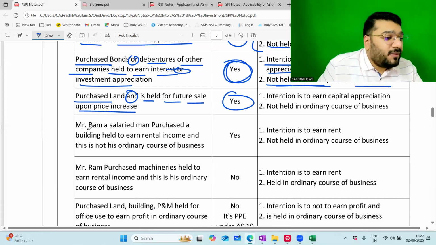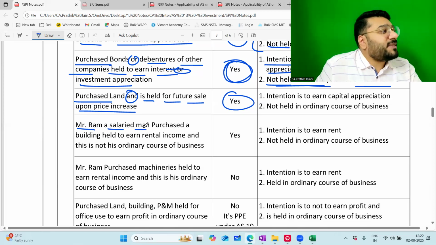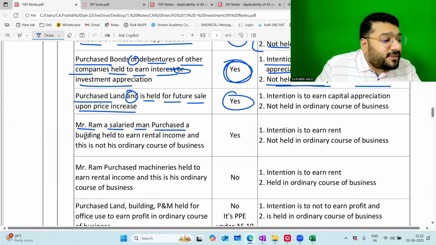Now, Mr. Ram, a salaried man. Mr. Ram is a salaried man. Purchased a building, held to earn rental income. And this is not his ordinary course of business.